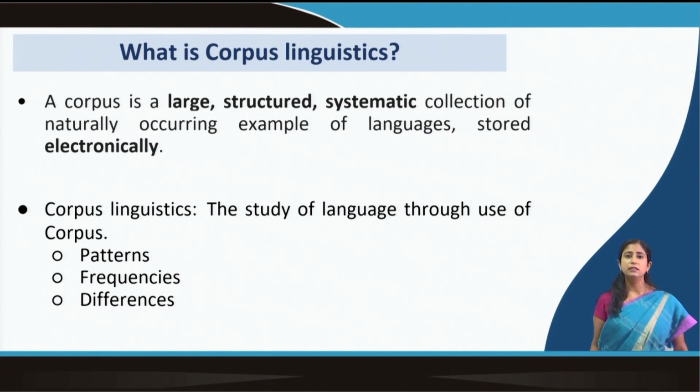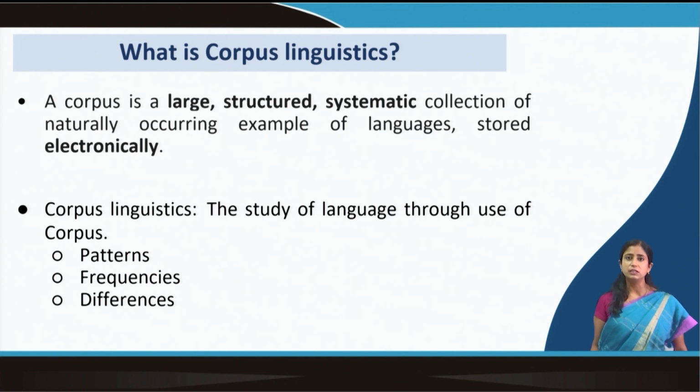So let us begin with the definition of corpus. When we talk about corpus in corpus linguistics, we mean that a corpus is a large, structured, systematic collection of naturally occurring examples of language stored electronically. Those words which you see in bold are the important features of a corpus. So it has to be large. If you have a collection of 100 sentences, you generally don't say that you have a corpus of 100 sentences. You will say I have data of that particular language.